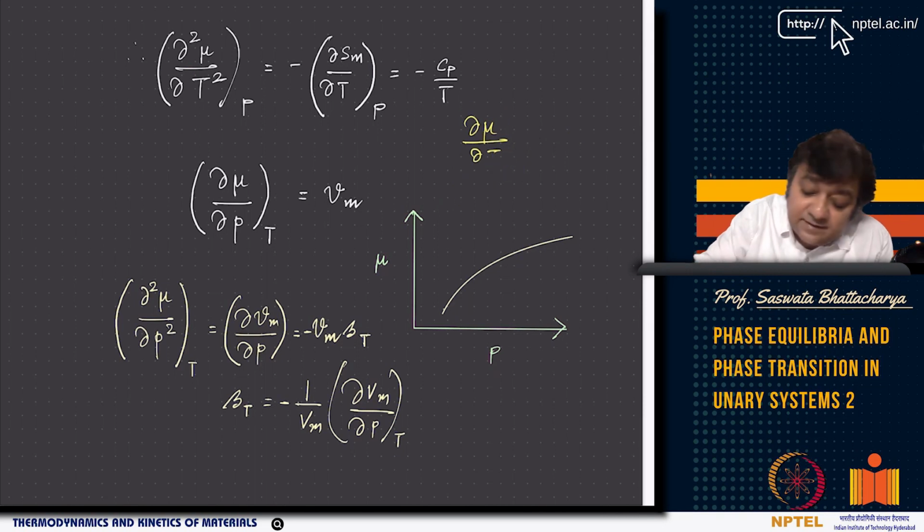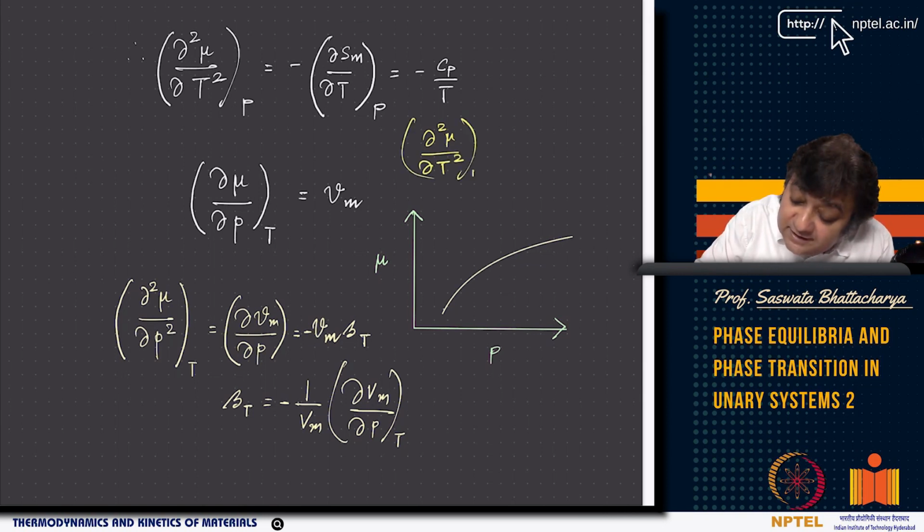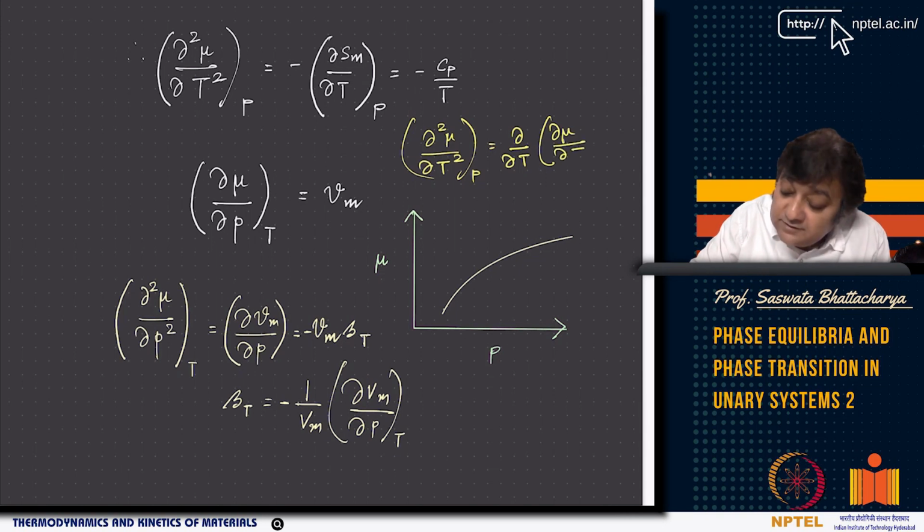So basically, again, ∂²μ/∂T² with pressure constant is nothing but ∂/∂T of (∂μ/∂T) at constant pressure, which is nothing but minus ∂Sm/∂T